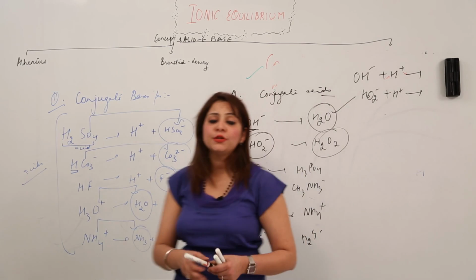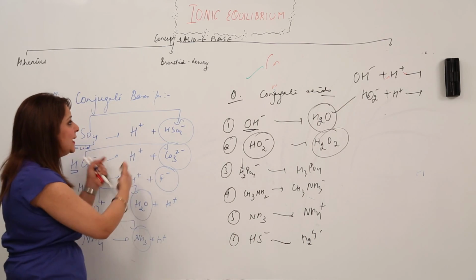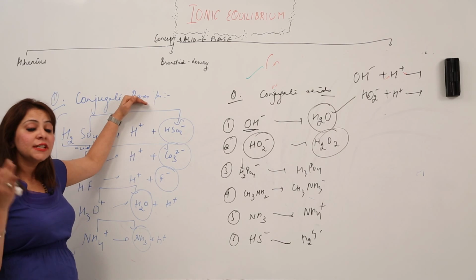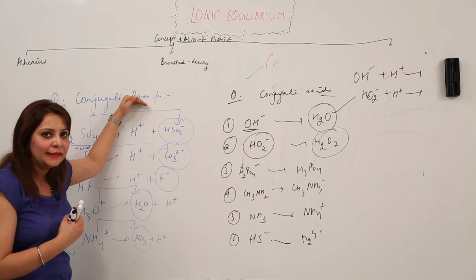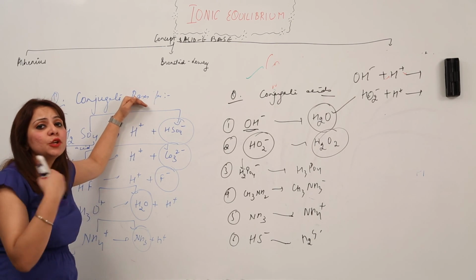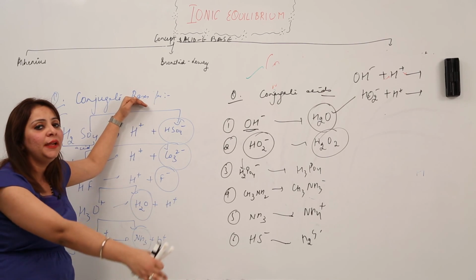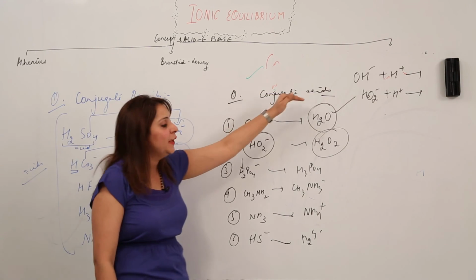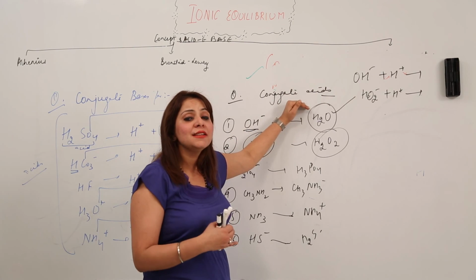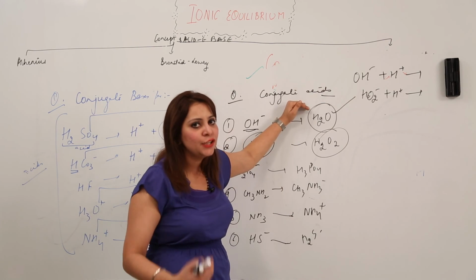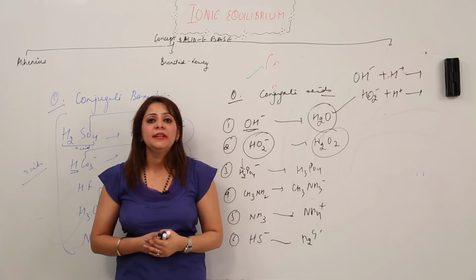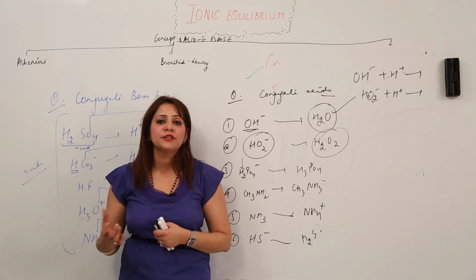So this is how you are going to make the conjugate base as well as the conjugate acid, right? Whenever you wish to make a conjugate base, just keep in mind that you are provided with an acid, and an acid has the ability to donate a proton. So just remove H from it, and what you get will be the conjugate base. And when you have to make a conjugate acid, that means you are given a base, and a base has a tendency to accept a proton. So just add H to it, and what you get after adding H will be the conjugate acid. That is how you do this Bronsted-Lowry concept.